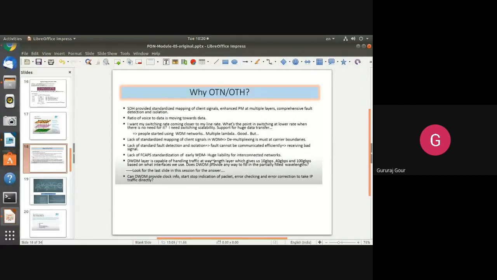So therefore, we went from WDM to DWDM, dense wavelength division multiplexing. Of course, it can handle higher traffic up to 10, 40 or 100 Gbps, based on what kind of interface we use. But many of the allocated wavelengths are not fully filled. There is a loss in the wavelength allocation. And moreover, it does not provide clock information, start-stop indication, or packet error checking for the IP traffic directly.